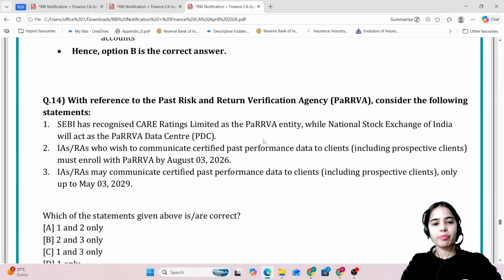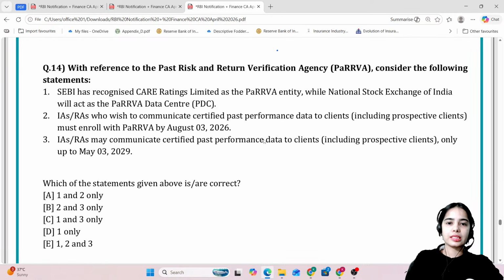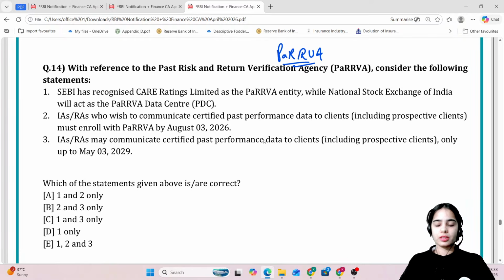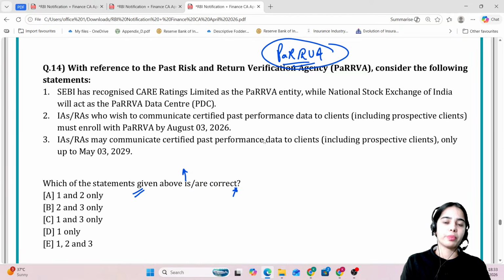Now coming to the question on Parva that we have recently discussed in the Finance 360-degree session. So try to answer this question. SEBI has recognized, with reference to Parva, consider the following statements. These are the three statements and you have to tell which of the statements given above is or are correct. Let's see how many of you are able to answer this question. We have recently discussed Parva in the Finance 360-degree session.